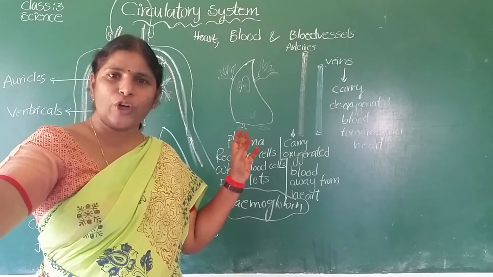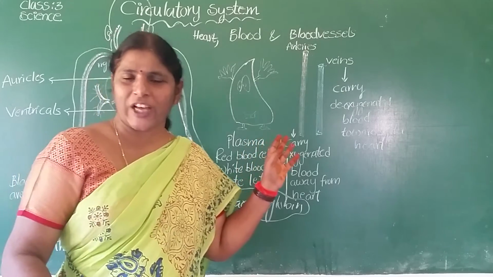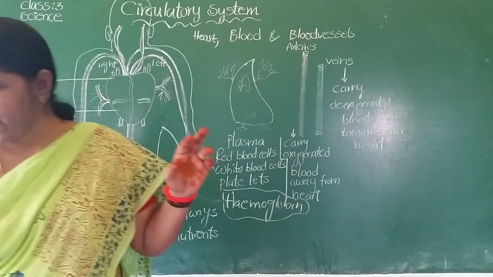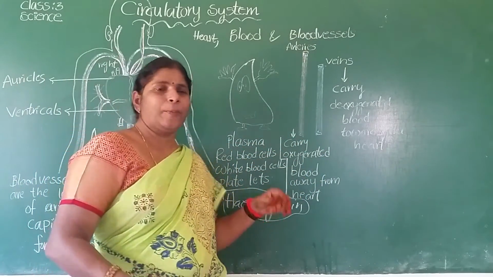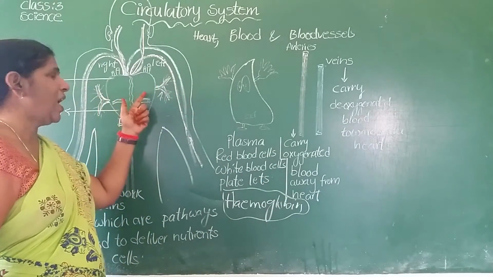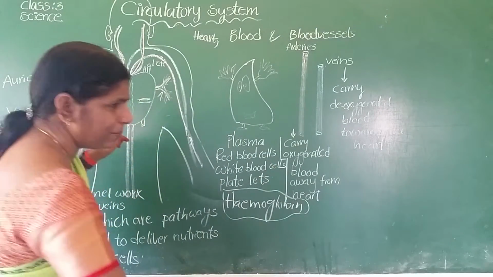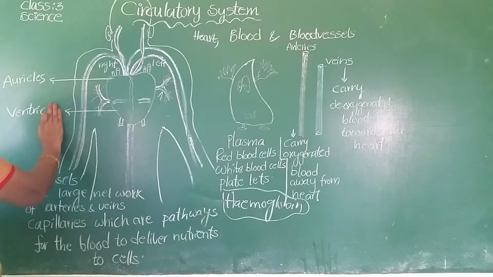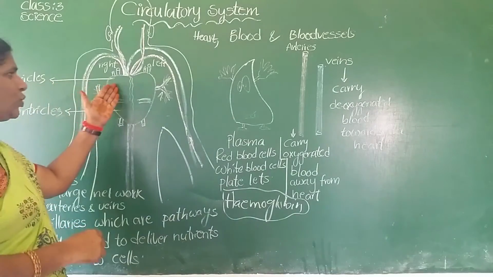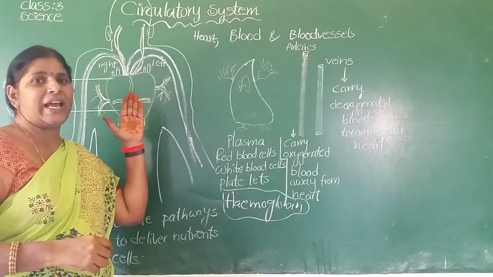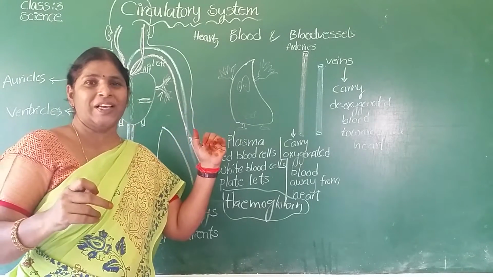The heart has 4 chambers. The upper chambers are called auricles and the lower chambers are called ventricles. There are 2 upper chambers.